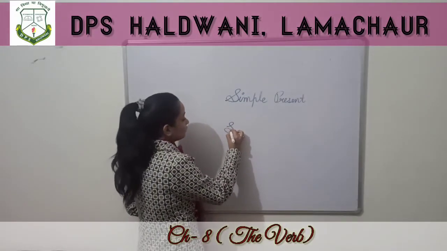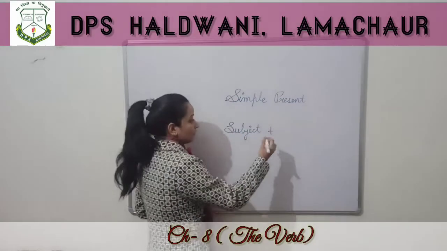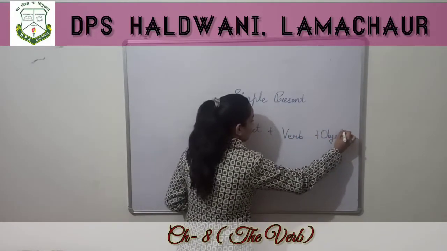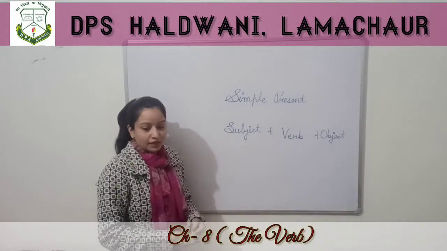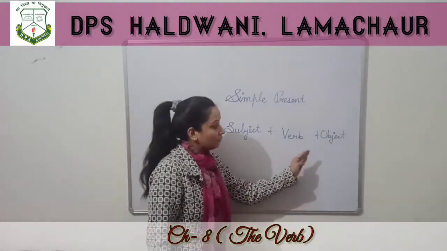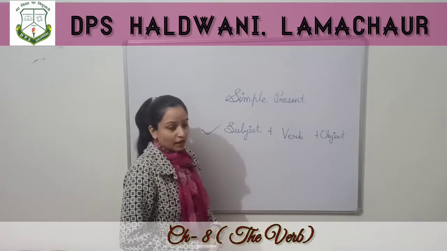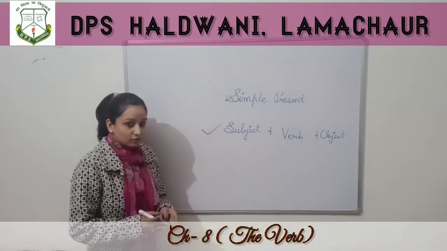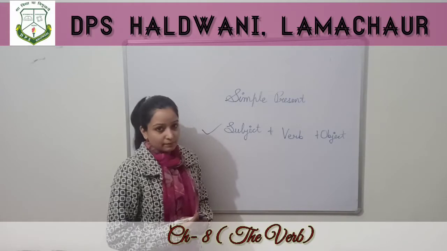So first we put subject plus verb plus object. Simple present, simple future and simple past. In all these tenses, the sentence formation will be same. Subject plus verb plus object. What will be the sentence formation? Please repeat after me. Subject plus verb plus object. So sentence formation means how do we form the sentences under simple present, simple past and simple future tense.